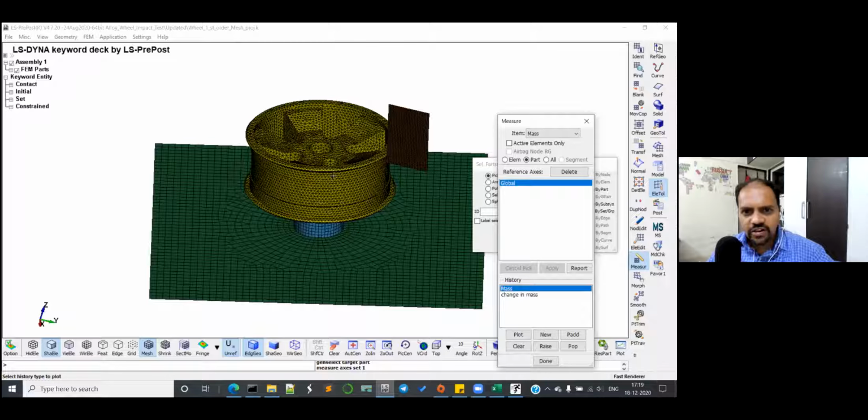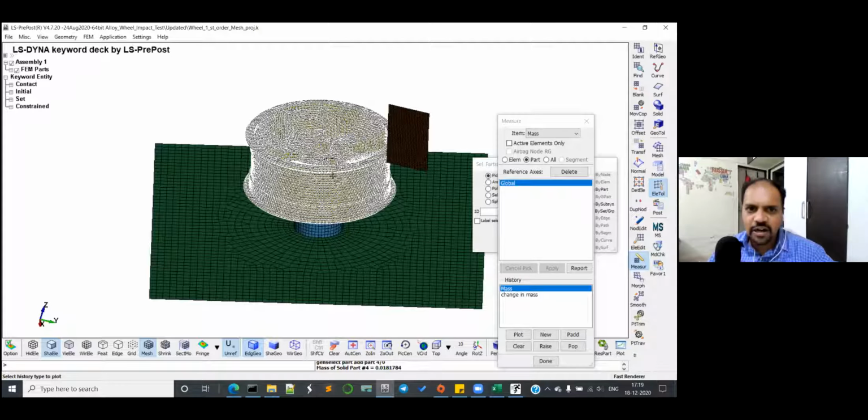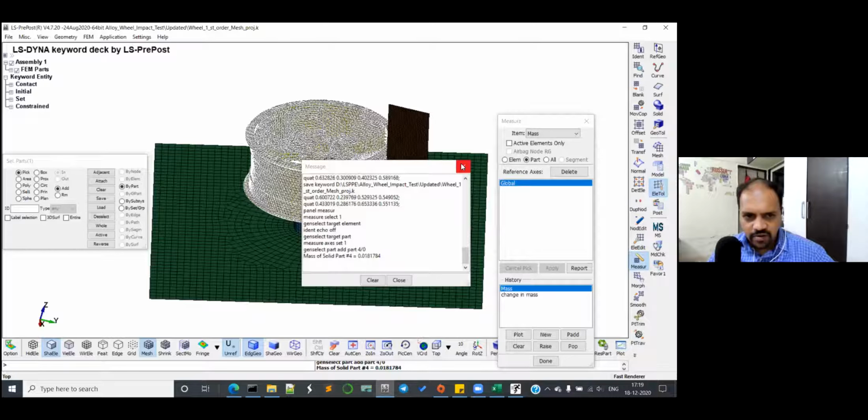So just behind it, you have put your select part window on top. Yeah, that's fine. Now, can you see the mass? It is around 18 kilogram. Okay. So that mass looks okay, but I still need to check it. In this sense, we have to check for the E value and density and other stuff.